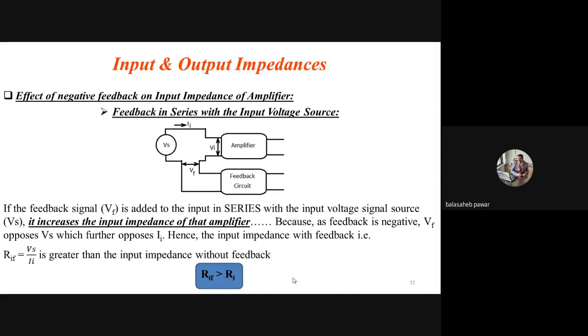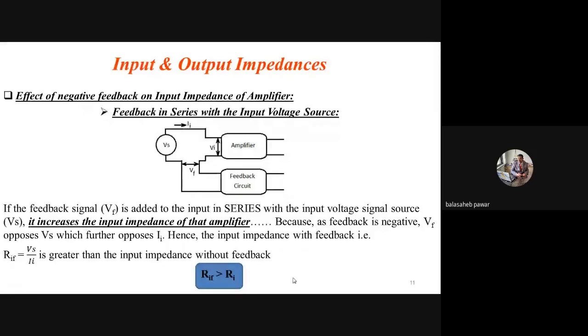No. Already I told you, whatever the change in a parameter is, it will be by capital D times. Yes or no? If there is an increase in the parameter, then it will be by capital D times. If there is a decrease in that parameter, it will be 1 by capital D times. So I can write the same parameter, that is RIF equals 1 plus beta A times RI. Is it clear? RIF will be equal to capital D times RI. Capital D is nothing but 1 plus beta A.